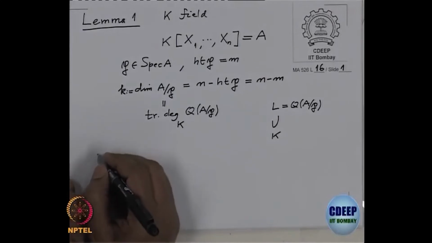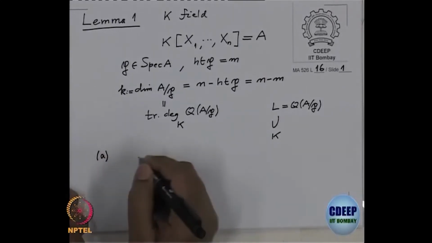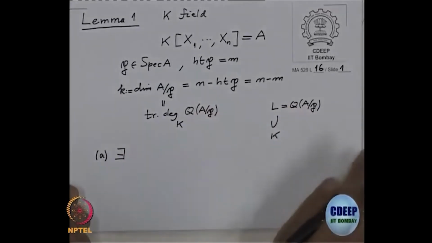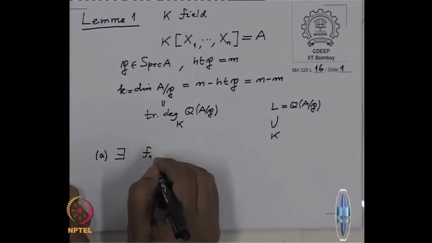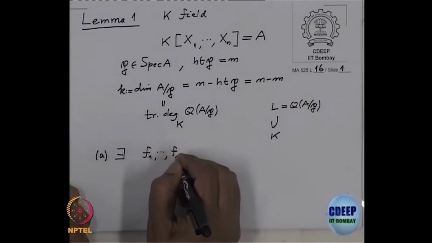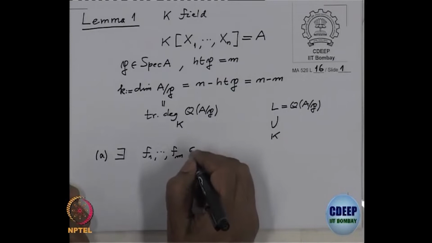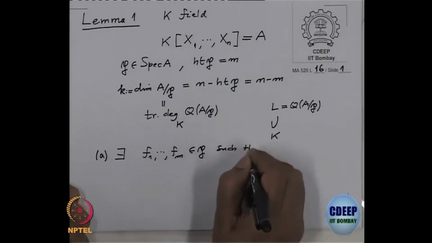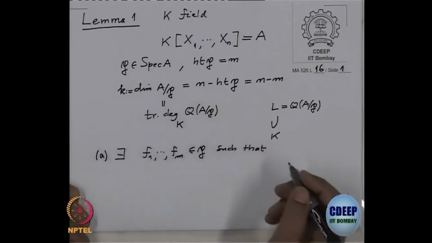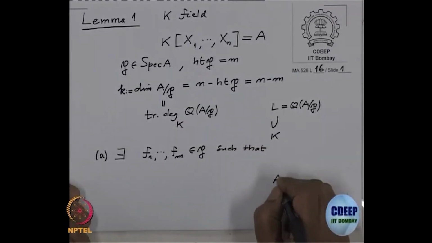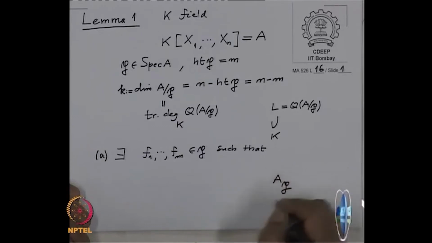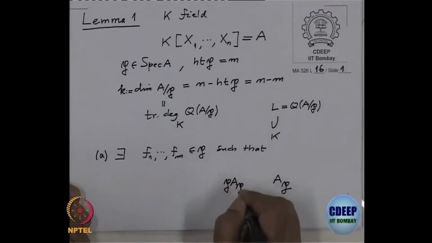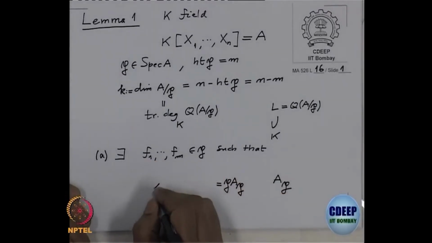Then what do I want to do? I want to prove two statements. A: I want to find m elements f1 to fm in P such that, if I go to the localization A_P, the ideal P A_P is generated by these f1 to fm.